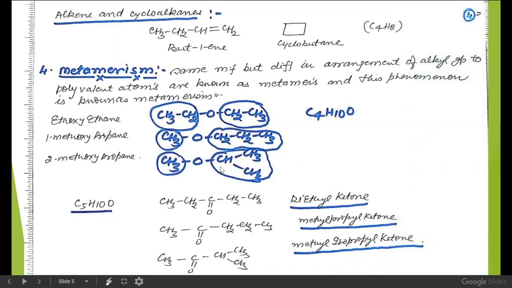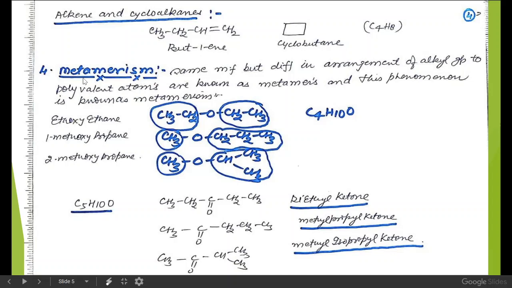Next example is ring chain isomers. Here 1-butene and cyclobutane both have the same molecular formula C4H8, although 1-butene has a chain of 4 carbon atoms and cyclobutane is a ring structure. So they have the same molecular formula but differ in their arrangement of chain or ring. Hence they are known as ring chain isomers.